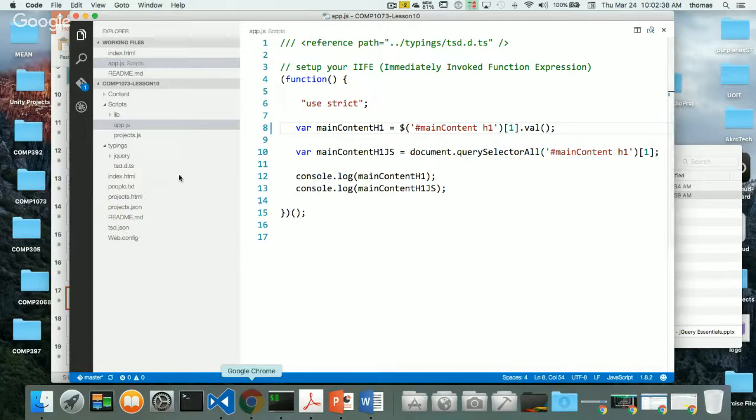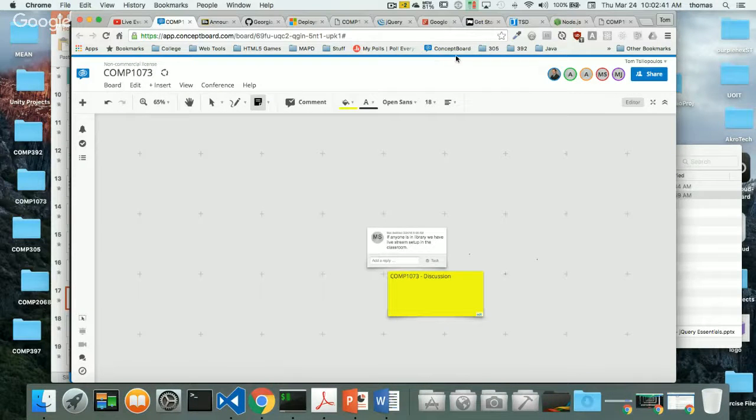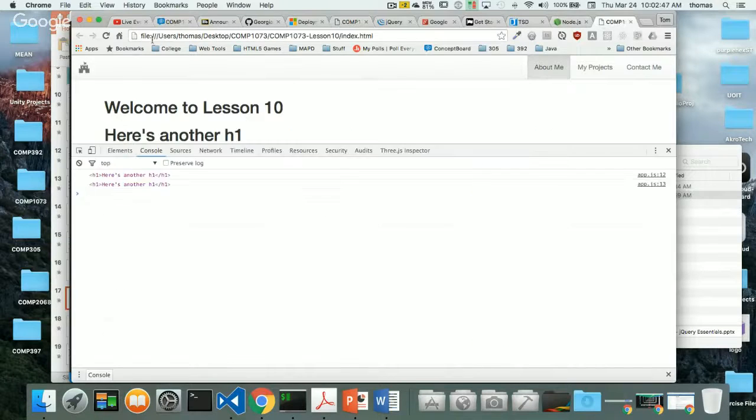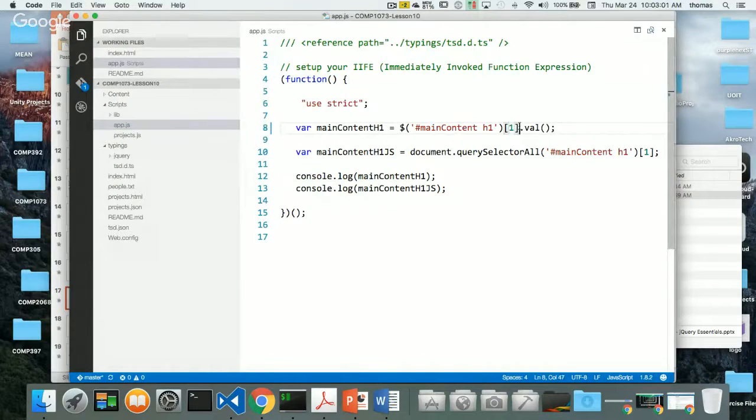So let's go back up to my page, which is not that one. That's Azure Websites. This one, and refresh. And we're going to get this uncaught type error. It says val is not a function. Why is val not a function? Well, because what I'm actually doing is a couple of things. One is I'm getting the value back already of an h1 tag.